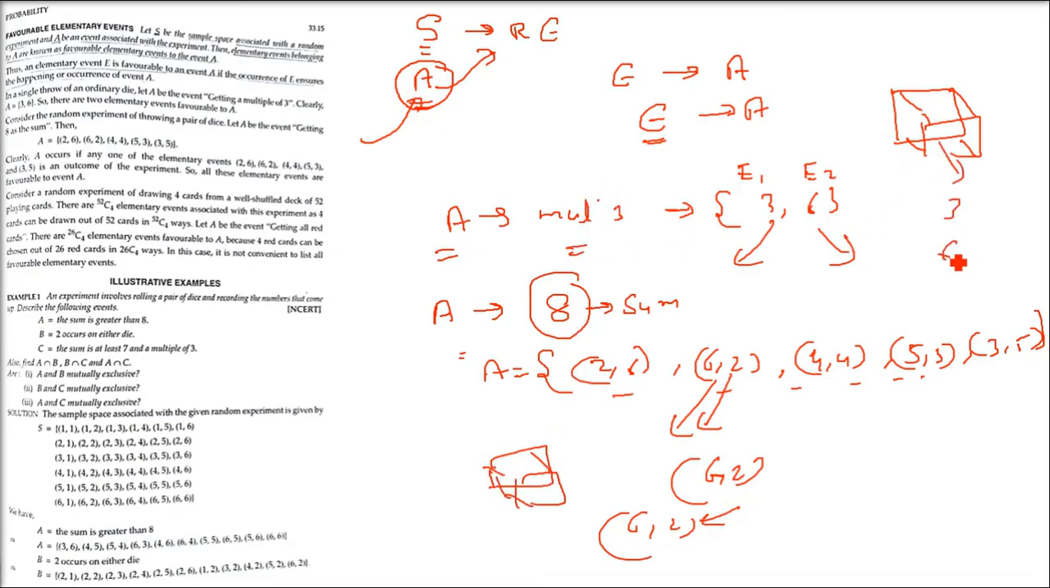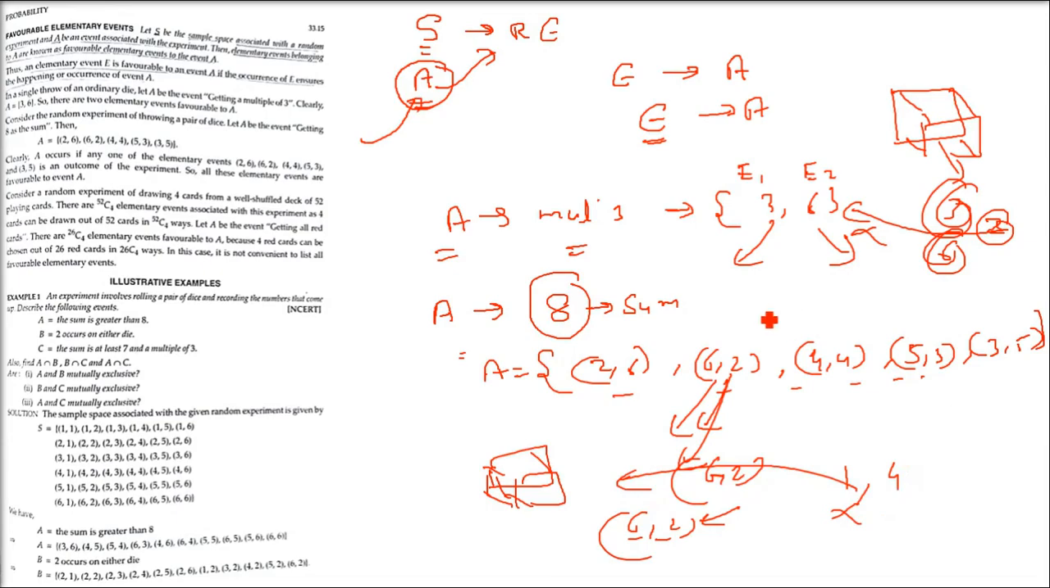I hope you got the idea. Sometimes 3 may come on one die and 6 on the other. So 3 and 6 will not give you 8, so that is a non-favorable event. If 1 comes on one die and 6 on the other, 7 will come, that is non-favorable. Say 1 and 4, not favorable. 2 6, 6 2, 4 4, 5 3, 3 5 are favorable events, and these others are not favorable events. These are favorable elementary events.